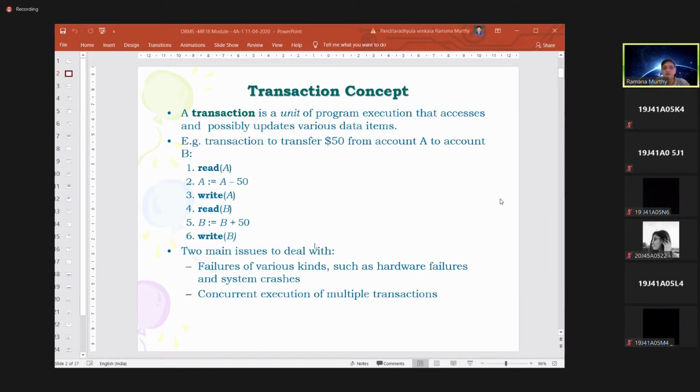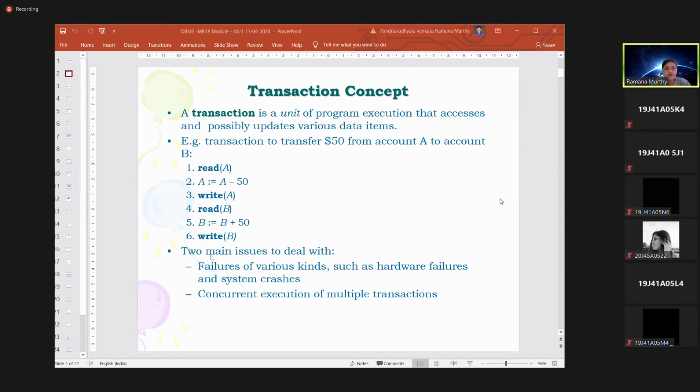So in operation 1, we read the value of account A from the hard disk. Then in the RAM, we perform A = A - 50 and get a new value. Then we update the new modified A value in our original hard disk.